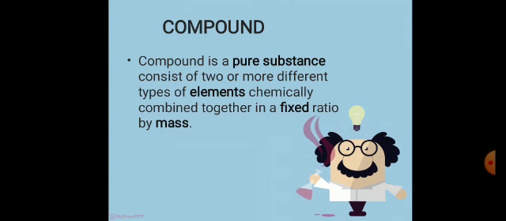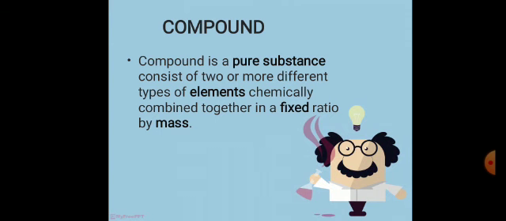Compound is a pure substance consists of two or more different types of elements chemically combined together in a fixed ratio by mass. Now what is compound? Compound means that it is a pure substance. Pure substance means that it is composed of only one type or same type of atoms, particles, or molecules that consist of two or more different types of elements.